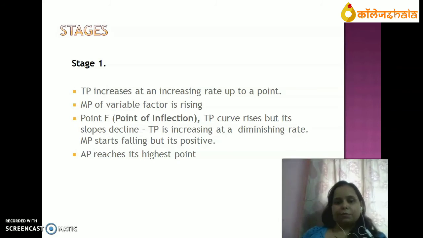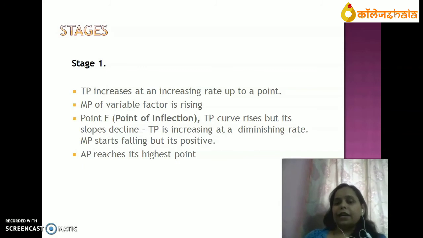TP curve rises but its slope declines. TP is increasing at a diminishing rate. After point F, TP keeps increasing but at a diminishing rate, and MP started falling, but it's still positive. And in first stage AP reaches its highest point.